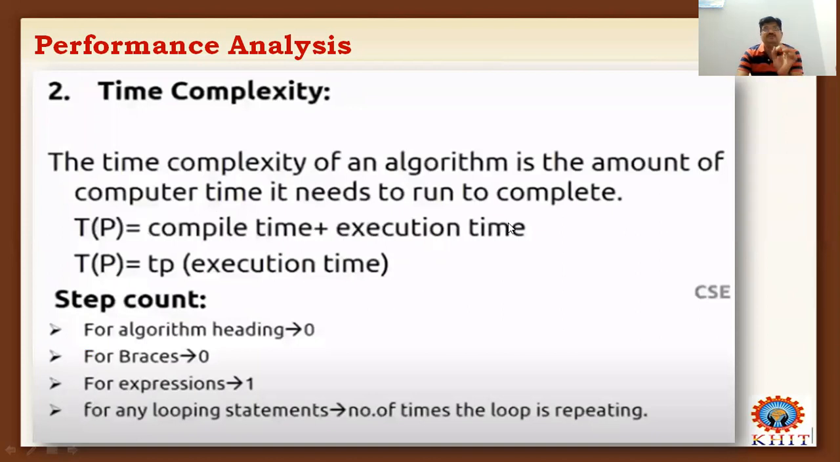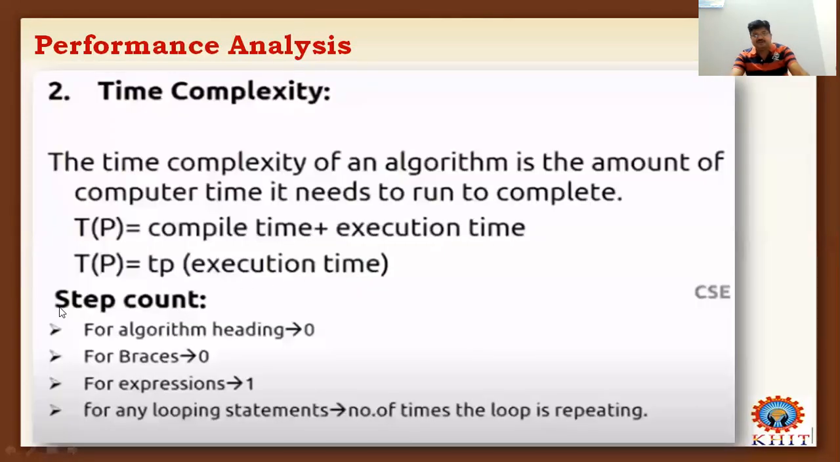Let us talk about a simple example, addition of two numbers. This is considered as a program. Now we need to find out how much time is required for executing the addition of two numbers program, and how much compile time is required for compiling the program. So the time complexity of the program can be calculated as the sum of compile time and the execution time of the addition program. And T of P equals the execution time. This is another formula, so later we will discuss.